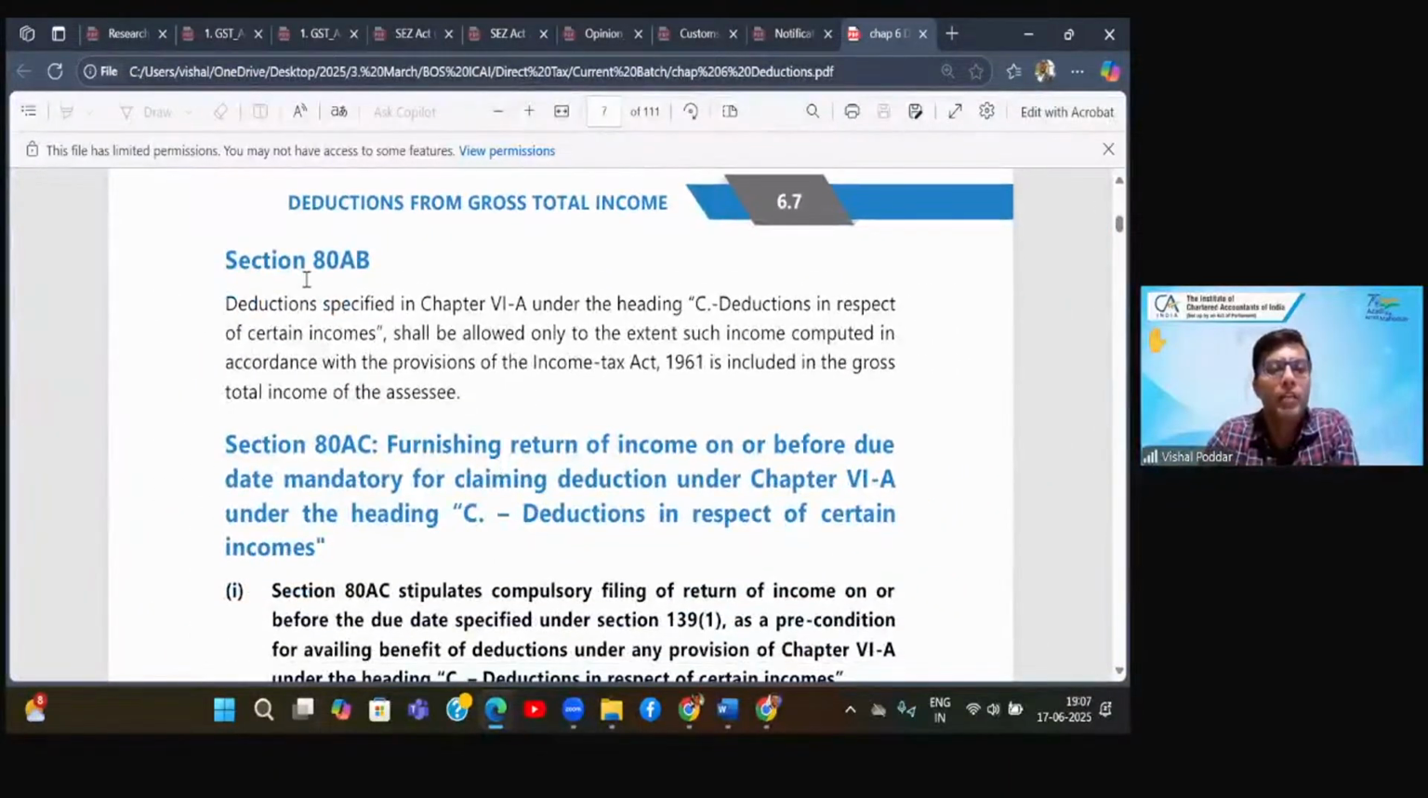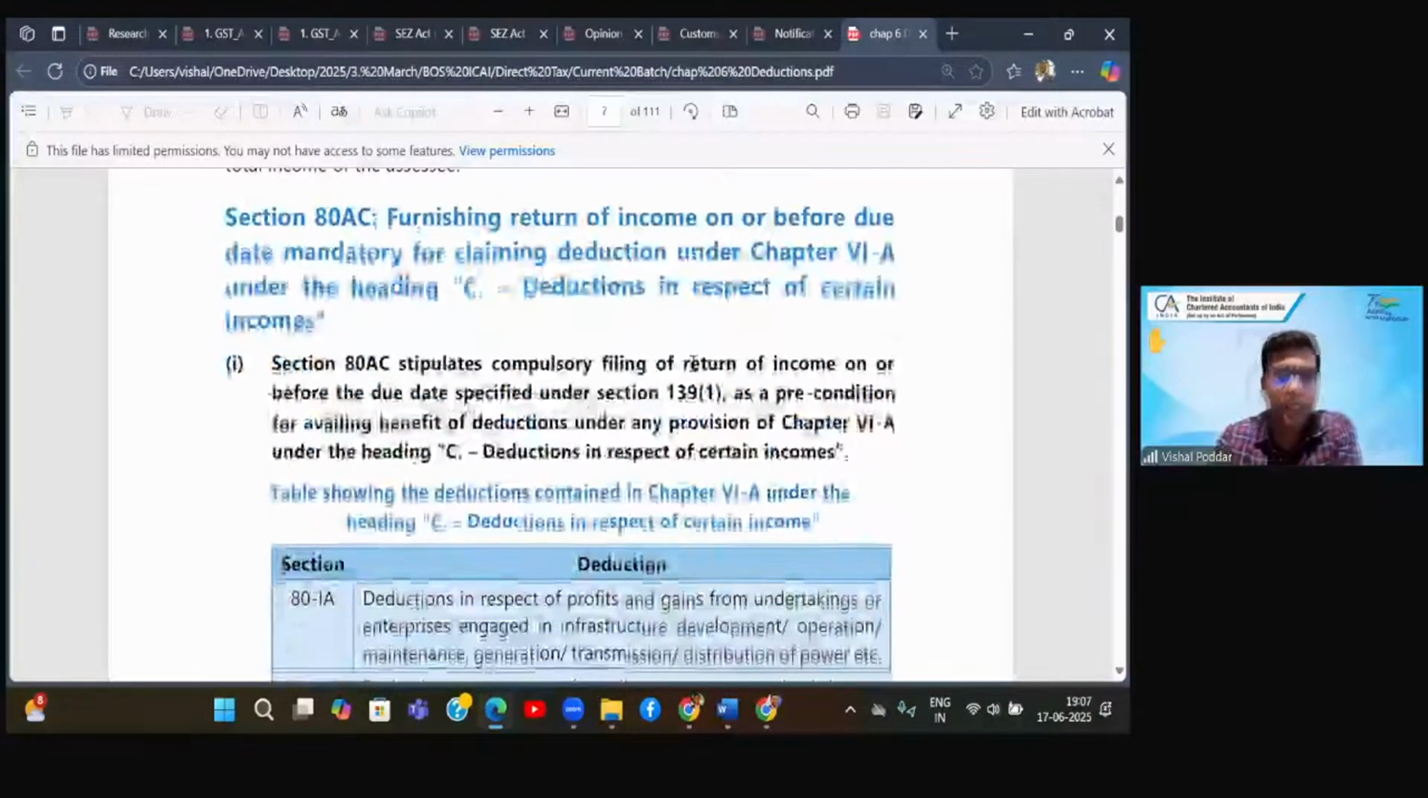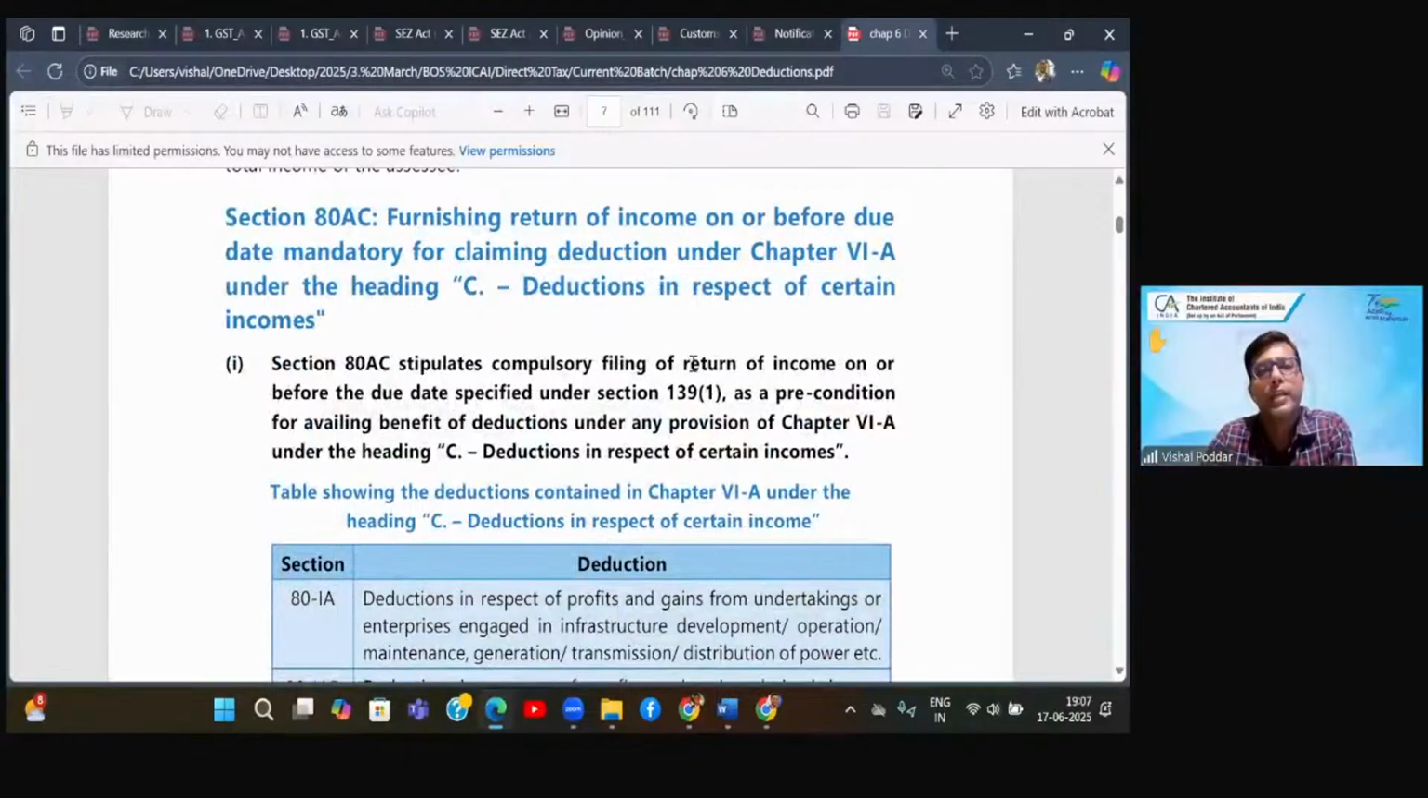Then there is a section 10AB which says that deductions which are covered in chapter 6A, again heading C, shall be allowed only to the extent such income is computed in accordance with the provisions of this act. So again, heading C, they are all different types of businesses. So when you want to claim the deduction for heading C items, the business income should be computed as per PGBP provisions. Nothing great. Now, what is important is 80AC.